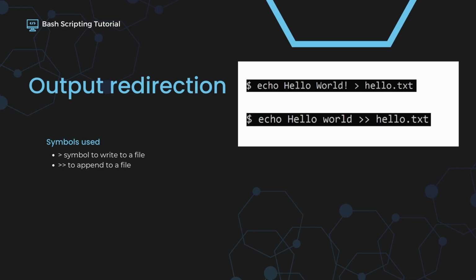When sending output to a file, we have to use different kinds of symbols than the pipe symbol. Instead, we use the greater than and double greater than symbols. These symbols will be used to send the output from a command to a file. This can have many potential use cases. The first thing that comes to mind is logging something from your script to a log file, and this is something that you'll definitely use in real-life scenarios. Let's see how we can use these symbols.